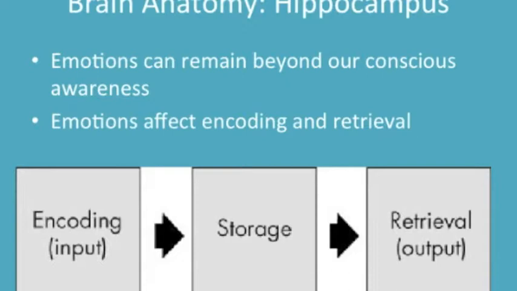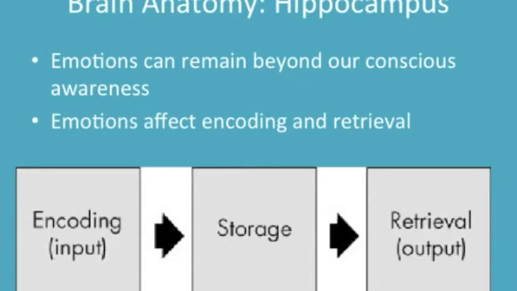The hippocampus is responsible for consolidation of memories from long to short-term memory. It uses a form of neuroplasticity called long-term potentiation to store memory in the brain. The hippocampus is responsible for both encoding sensory info into short-term memory and then also retrieving memories from long to short-term memory.